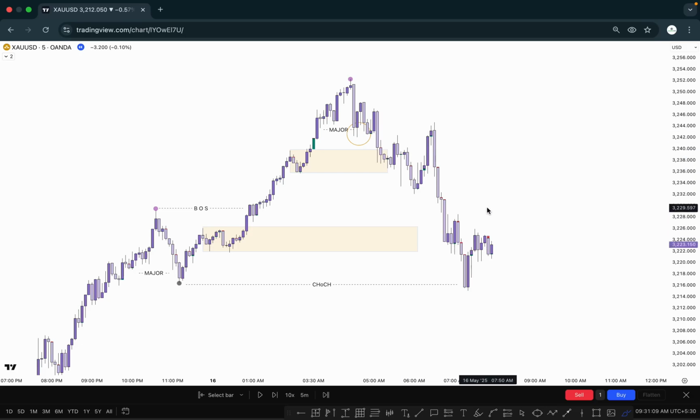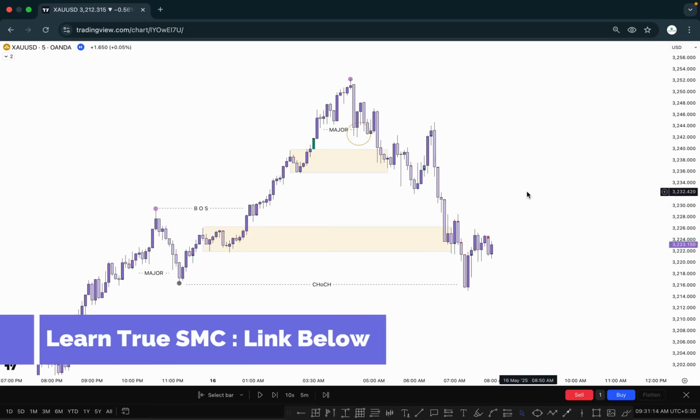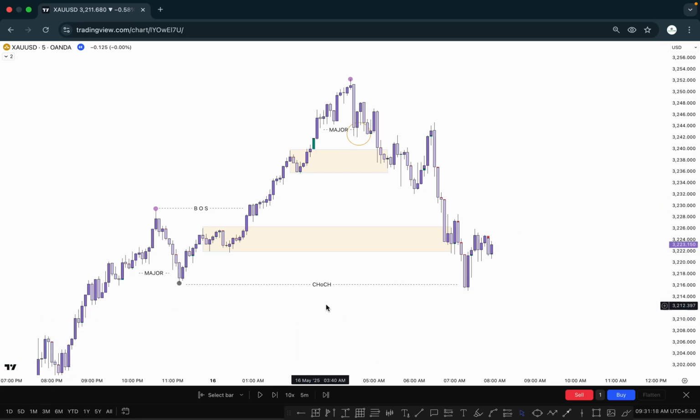The market just pushed downside extremely, and at this point it tried to push higher a little bit but was not able to hold this zone, and the market failed and broke the previous low. So when this type of thing happens, it means the momentum has changed from bullish to bearish. And where is the major and minor inducement in this case? The first pullback is here. Where is the first pullback? This one. It means this is our minor inducement right here.